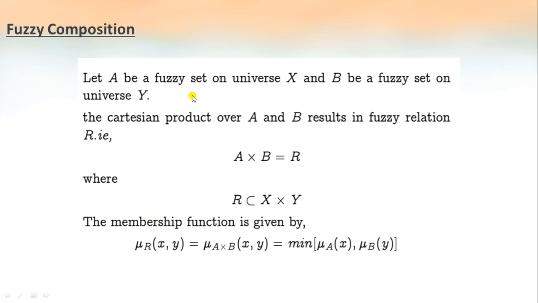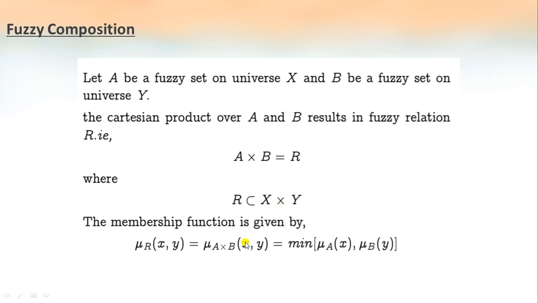Fuzzy composition. Let us say we have a fuzzy set A and it is defined on the universe X, and another fuzzy set B on universe Y. So we can define a fuzzy relation R as the Cartesian product of A and B. Since A and B are on universe set X and Y respectively, we can say that the Cartesian product A cross B is a subset of the Cartesian product of the universe set X and Y. So we can define R as a subset on the Cartesian product of X and Y.